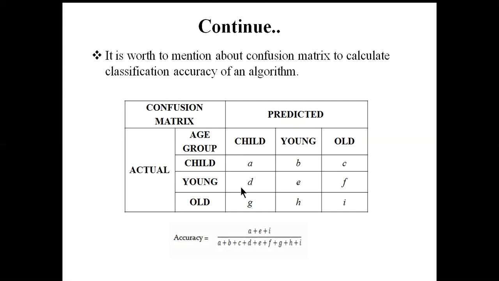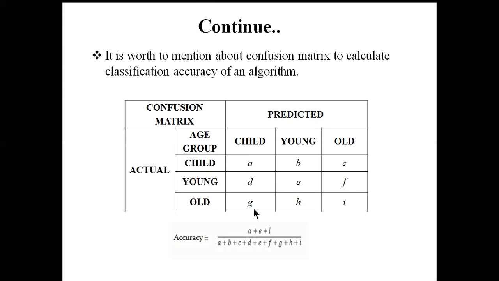E is the number of cases where the actual age group is young and the predicted age group is also young, and I is the number of cases where the actual age group is old and the predicted age group is also old. So A, E, I are called the true positive values, the correctly predicted values, whereas B, C, D, F, G, H are all wrongly predicted.